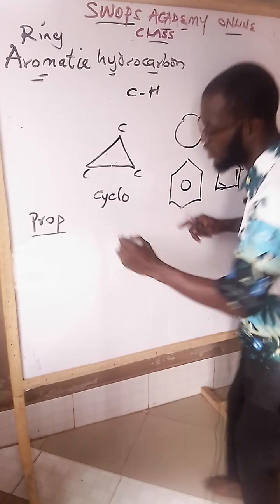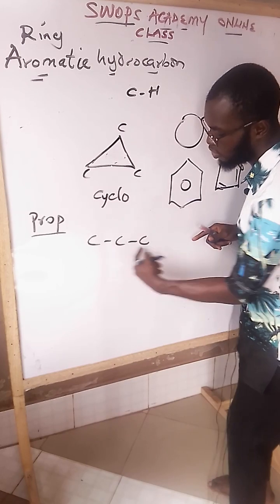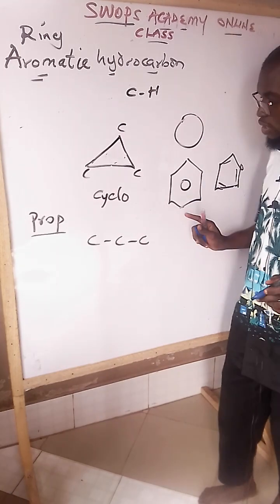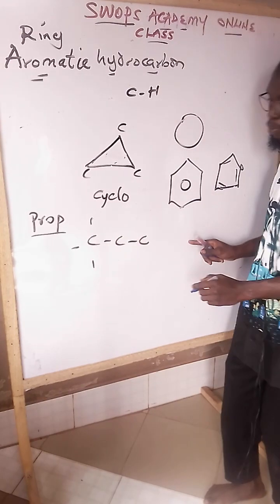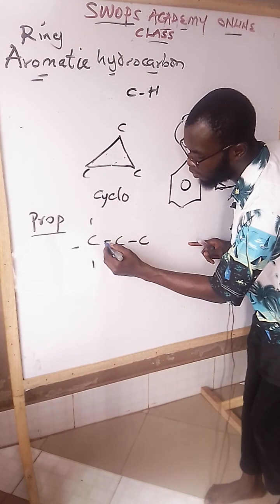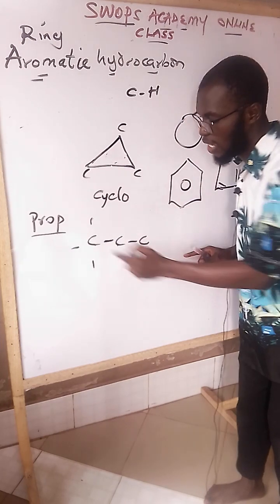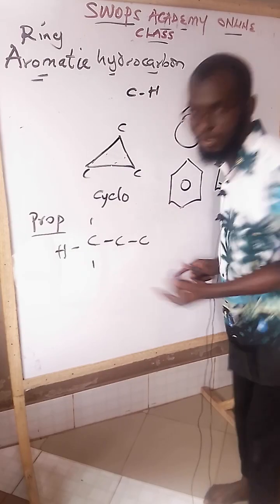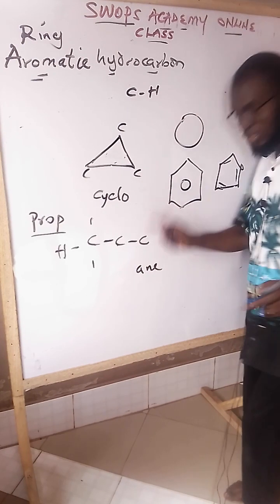Since it is not like this, C, C, C, this is also 1, 2, 3. How many carbons? 3 carbons. Then the hydrogens will be like it is straight. We call it propane. Why am I calling it propane? Check carbon to carbon. How many bonds? Single bond. Carbon to hydrogen. How many bonds? Single bond. This is propane, A-N-E, when it is single bond.